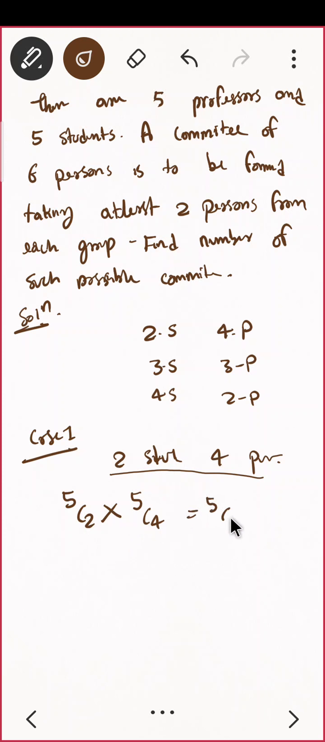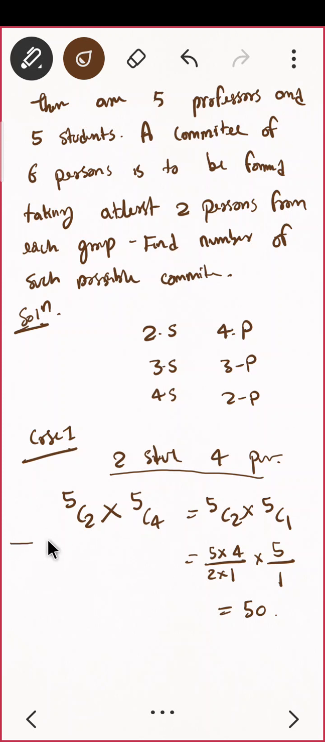Can you quickly complete this? 5C2, let us keep it as it is. 5C4, can I write this as 5C1? Do you remember the formula? NCR is same as NCN minus R. So now that is the best thing we can do. Now let us solve it. In the denominator it is 2 into 1. Here it will be up to 2 terms, 5 into 4. And here in the denominator only 1 and here 5. Correct? So if you cancel it, what is the answer? 50. Yes.